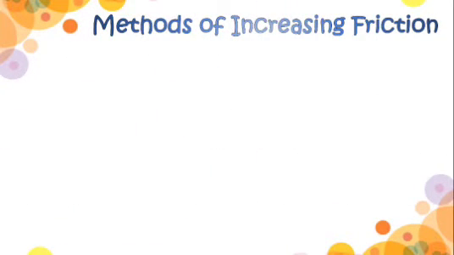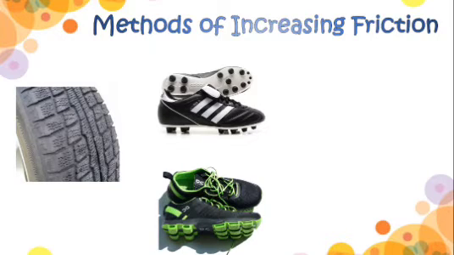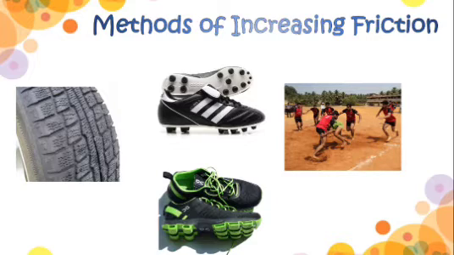Now let us discuss some methods of increasing friction. The tires of the vehicles are corrugated to increase the friction between them and the surface of the road. Increased friction provides tire a better grip on the road. Soles of shoes used by players have spikes on them. The spikes increase friction and provide a firm grip on a ground while playing. Kabaddi players rub sand on their hands to increase their grip.